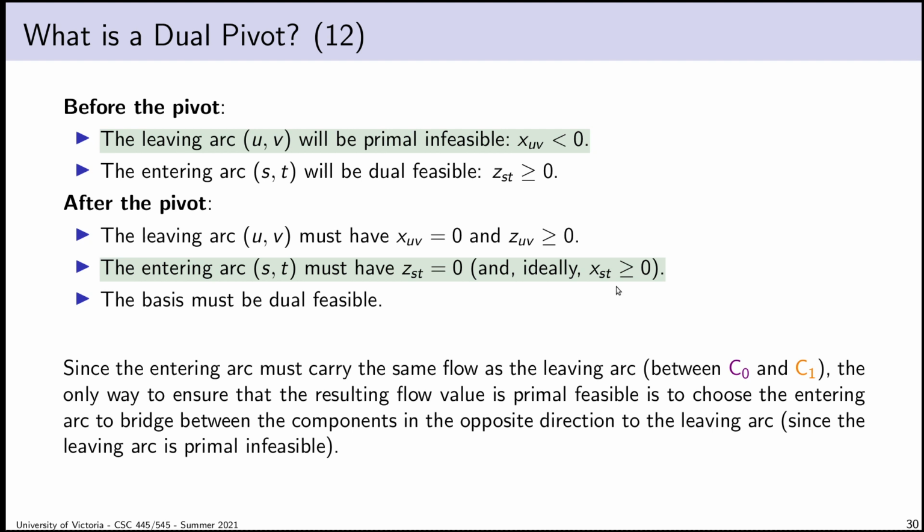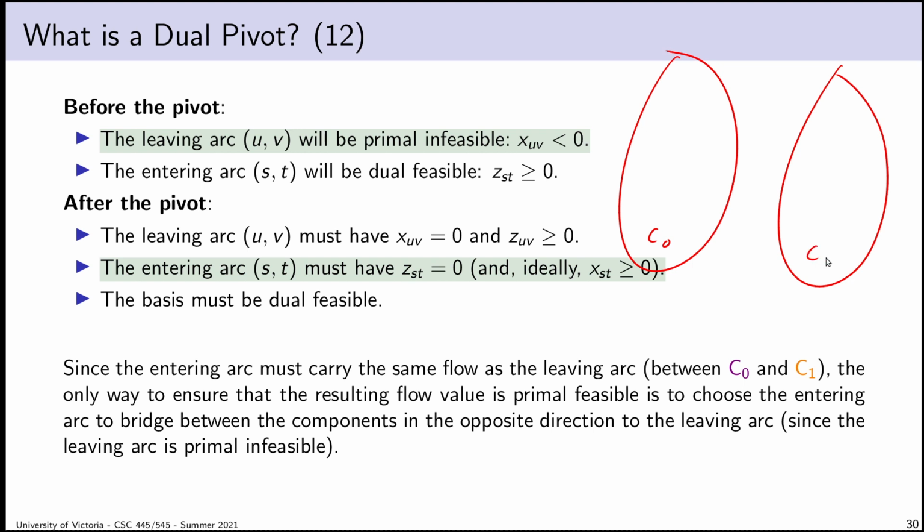If I look at C0 and C1 again, I'm just going to keep redrawing the same diagram over and over again. Suppose this is my leaving arc. It goes from C1 to C0, and I chose it as my leaving arc because it's primal infeasible, and that means that it has a negative number. Let's say -3. What does this mean? Well, to maintain flow balance, there have to be 3 units of flow going from C0 to C1. And the way that that was done in the basis before the pivot was to send 3 units in the wrong direction across my leaving arc.